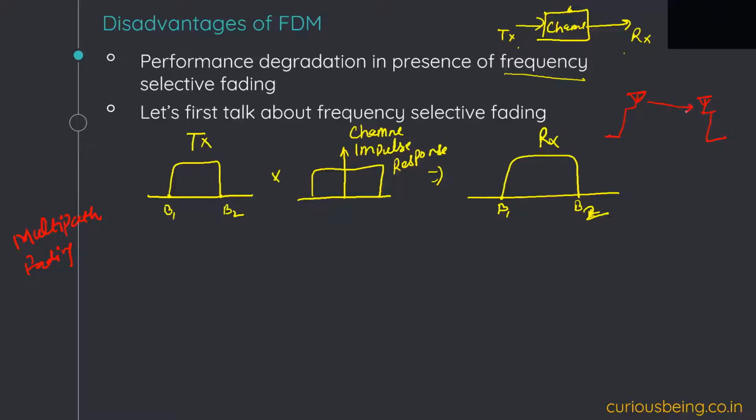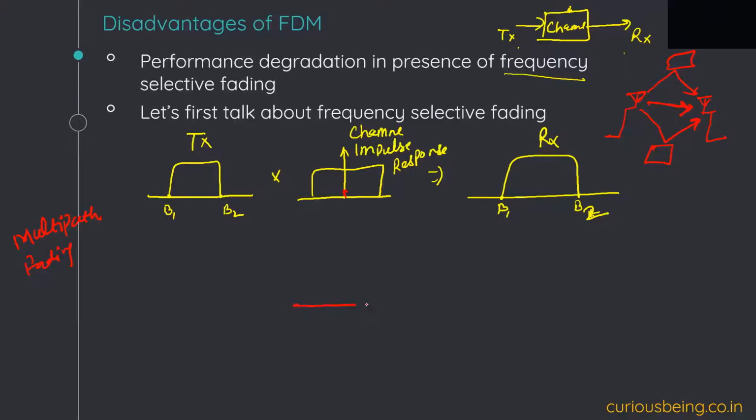Where we assumed a single impulse, the signal reaches the receiver through a single path. But practically, there will be multiple paths. It could be reflected from a building, from a vehicle, or a tree or something. So there will be multiple paths of the same signal reaching the receiver. This is known as multipath fading.